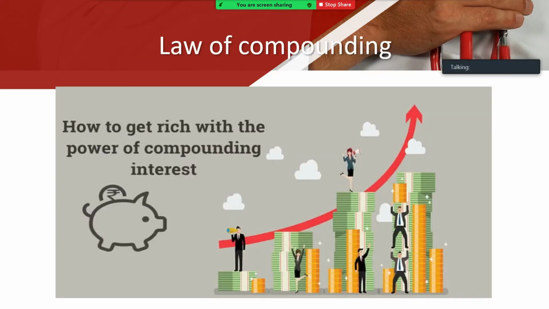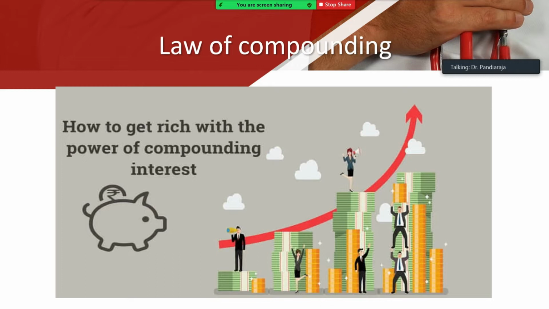Few people know the law of compounding, which even Isaac Newton highlighted. If you invest a small amount, but you are investing on a regular basis, it is going to multiply by means of compounding interest, which will create a surplus fund for you. So you should know what the law of compounding is.